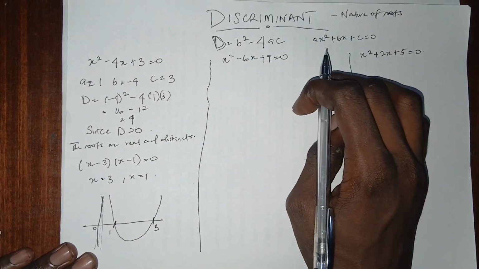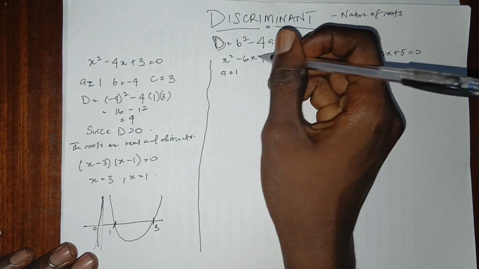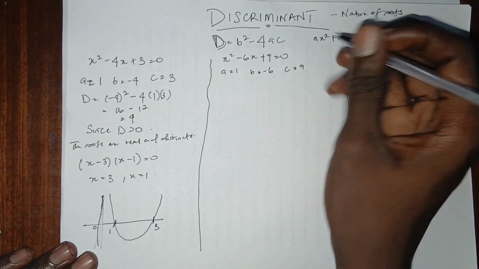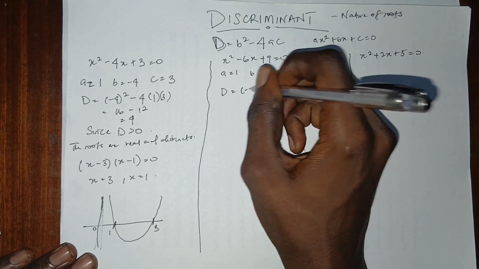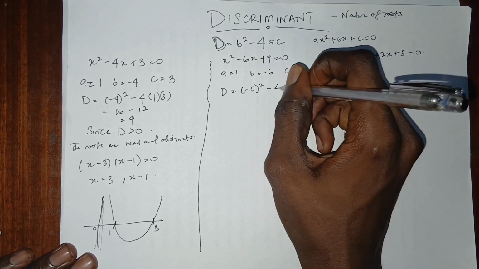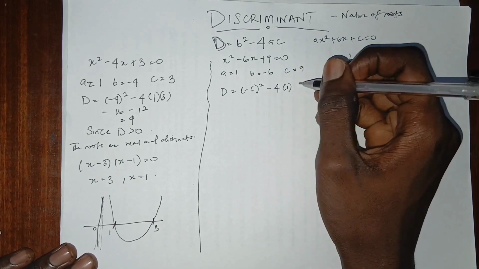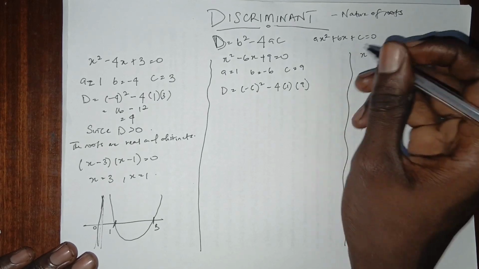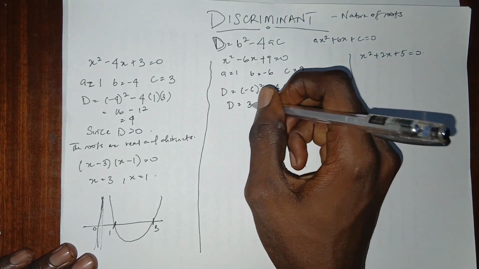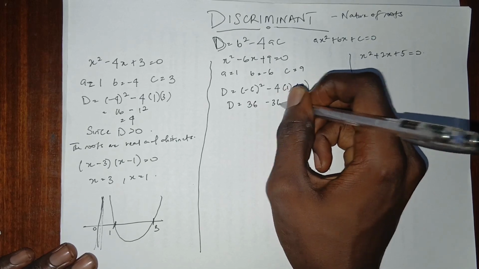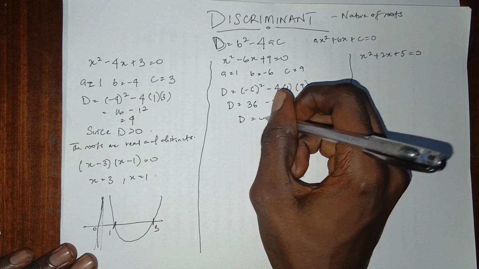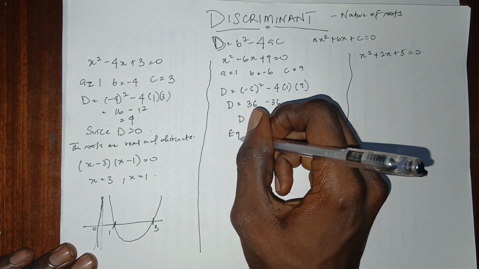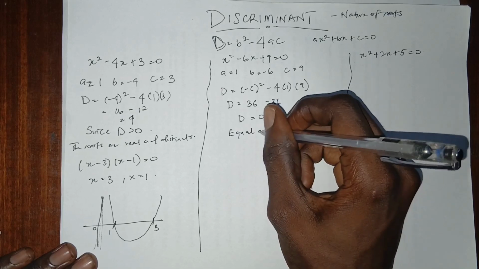So to solve for this as well, a is equal to 1, b is equal to minus 6, and c is equal to 9. Right, so you have D equals minus 6 squared minus 4 times 1 times 9. So you have D equals 36 minus 36. Okay, yeah, this one's D is equal to 0. Since this is equal to 0, we have the roots are equal and real.